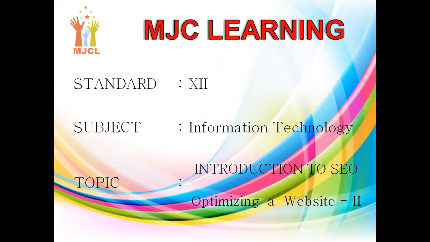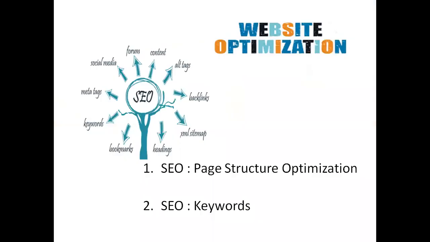Standard 12th, topic Introduction to SEO, and in today's session we will be learning about more strategies of optimizing a website. In the last session we saw the two strategies for optimizing a website, that is page structure optimization and the keywords.